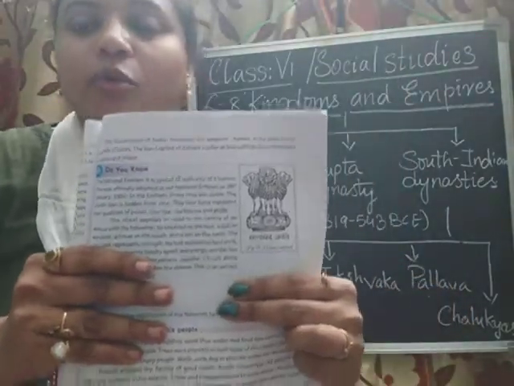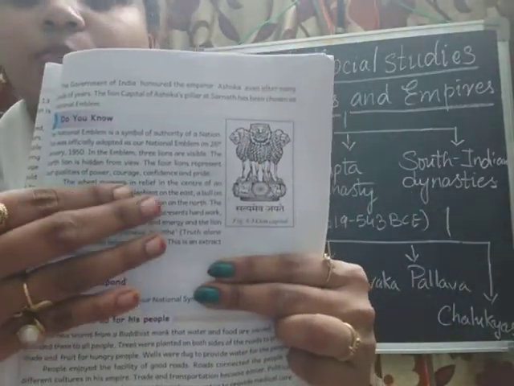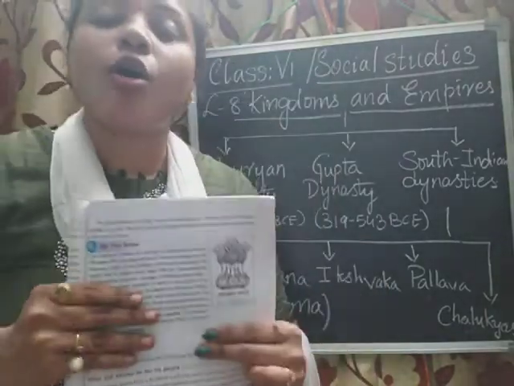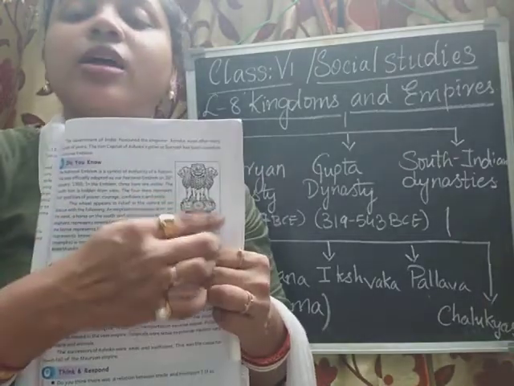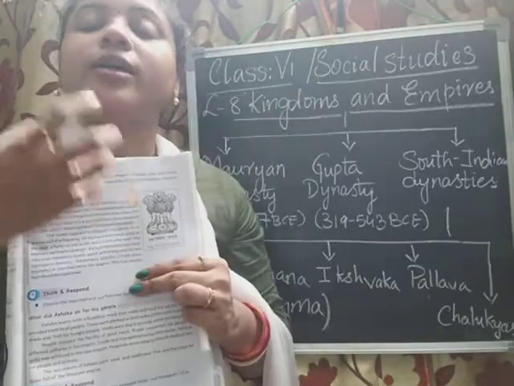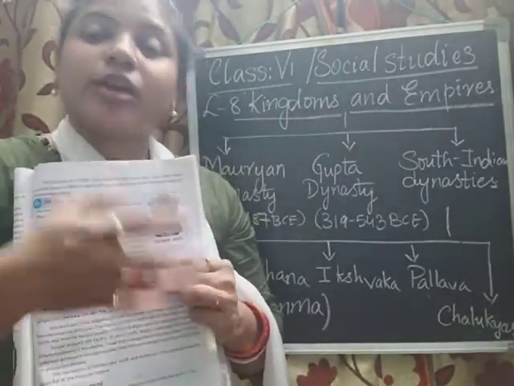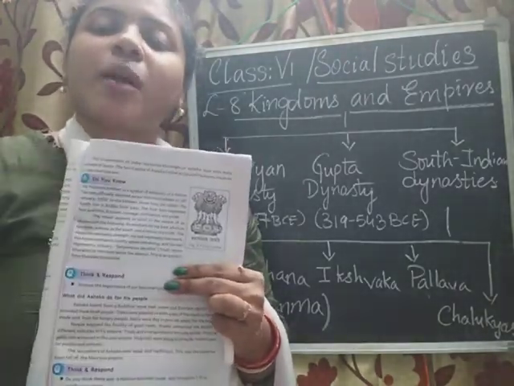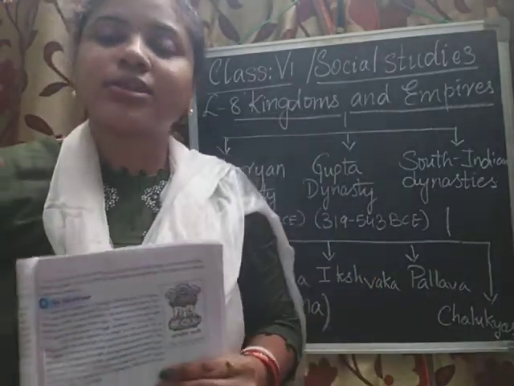I'll tell you one more time. Towards the east there is an elephant, towards the west there is a bull, towards the north there is a lion, towards the south there is a horse. Why only these animals were sculpted in this? There is an importance for that also. The elephant shows a lot of strength, so the elephant was used. The bull has a lot of power, a lot of hard work can be seen with the bull. Even the farmers use the bulls on the fields, no?